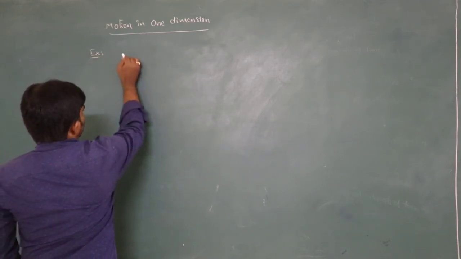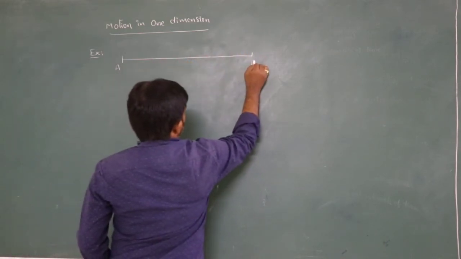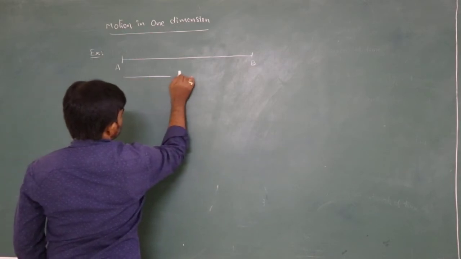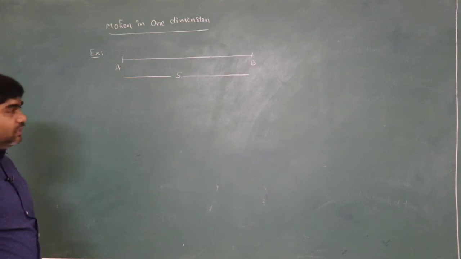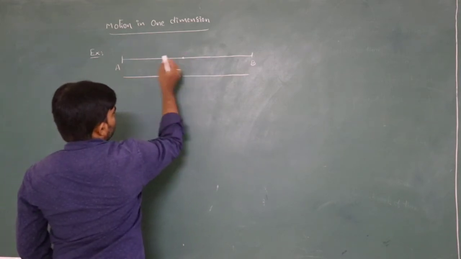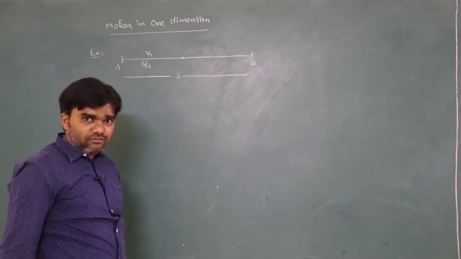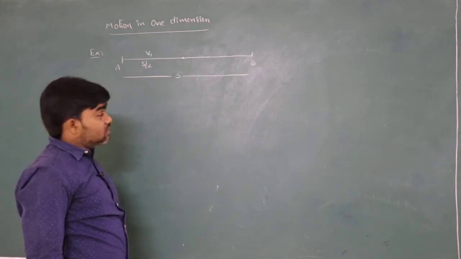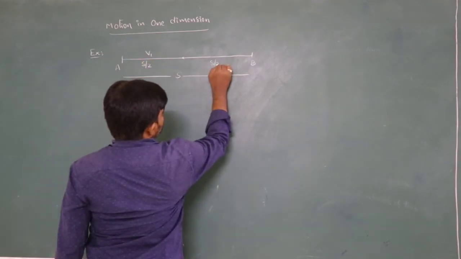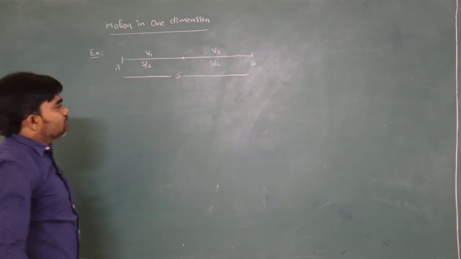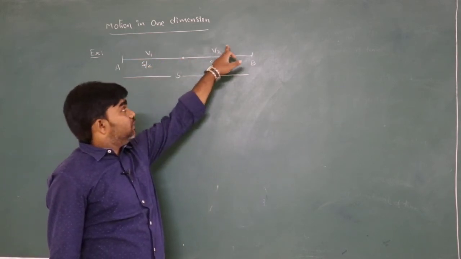For example, it's a point A, it's a point B. Let us say the total distance between A and B is S. For example, if the body travels first half of the distance with speed v1 and second half of the distance with the speed v2, then